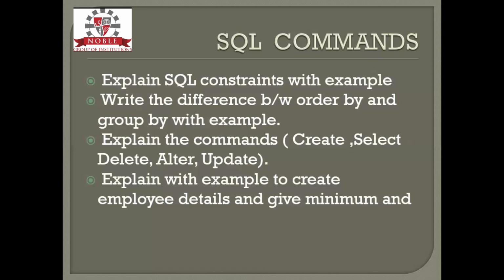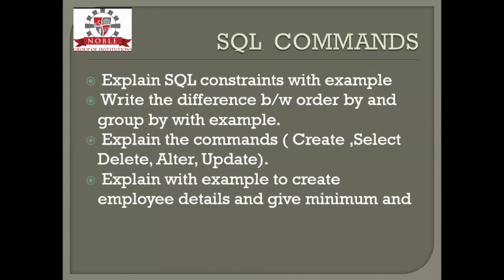Next, write the difference between order by and group by with an example. What is the difference between order by and group by? In order by, you are ordering in a particular manner. In group by, you are grouping the elements of your database based on a condition. Order by follows the same thing with a little bit of change: it orders either in ascending or descending order with respect to the condition given. That is one of the major differences between order by and group by, and you have to write it with an example.